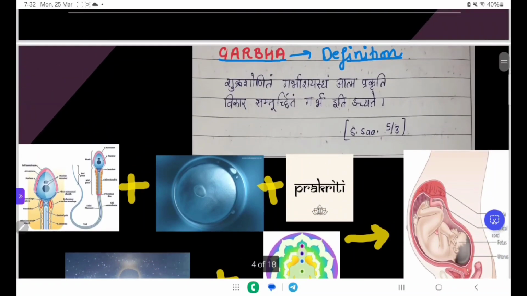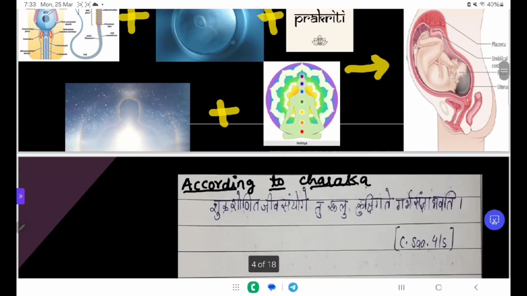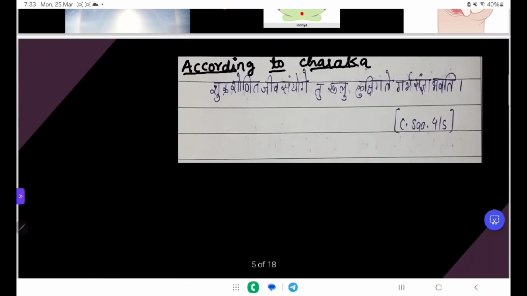So here is the definition. Shukra Shonitam Garbhastam Atma Prakriti. So the first component is the Shukra, sperm, then Shonita, Atma, soul or consciousness, Prakriti, nature, Vikara, that is Indriyas, etc. All this unitedly forms the Garbha, and this definition is given in the Sushruta Samhita Sharira Sthana 5th chapter 3rd shloka.